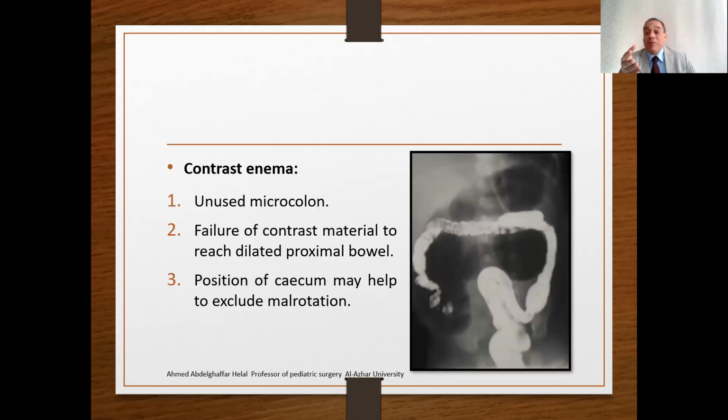The contrast enema will be very helpful. We will find an unused microcolon, and there is failure of the contrast material to reach the dilated proximal bowel. You see this black air; this is the dilated proximal bowel. The contrast material stops here and cannot advance through the obstructed dilated bowel. Also, the position of the cecum may be helpful to exclude malrotation. However, this is not a reliable sign. So this is microcolon, with failure of the contrast to reach the dilated proximal bowel.